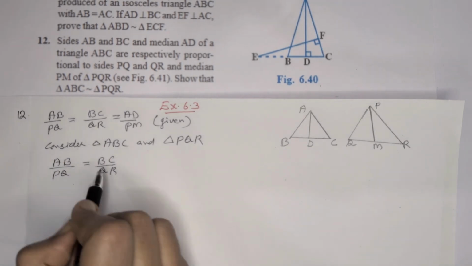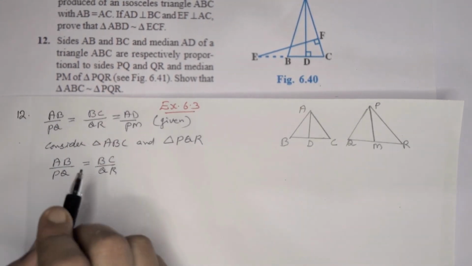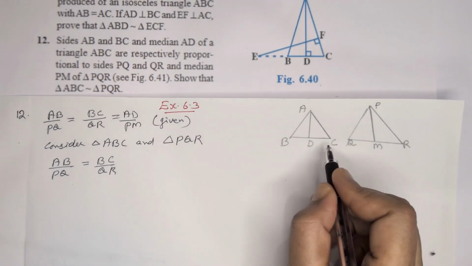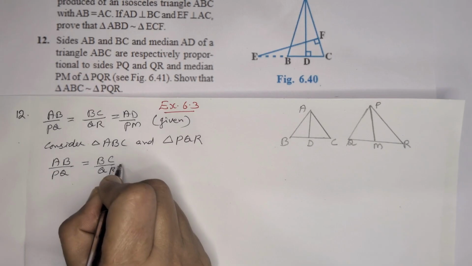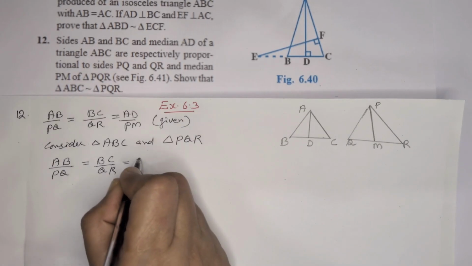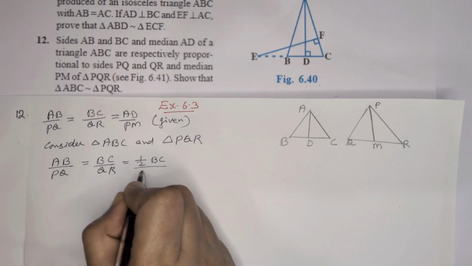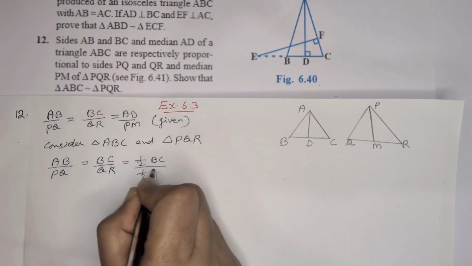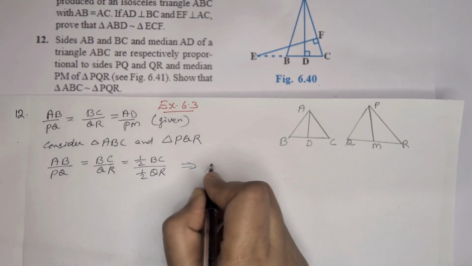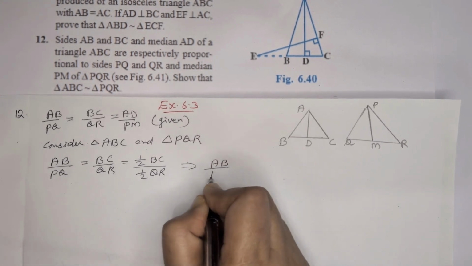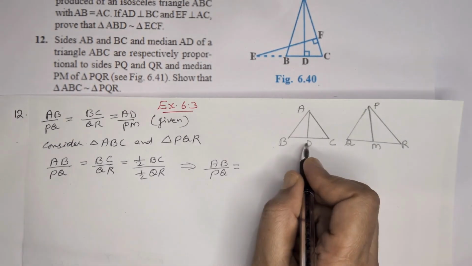Then from these two parts, we can write half of BC by half of QR, which implies AB by PQ is equal to BD by QM, since half of BC means BD.